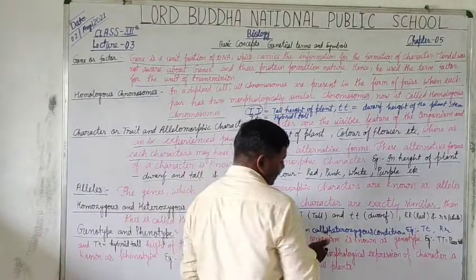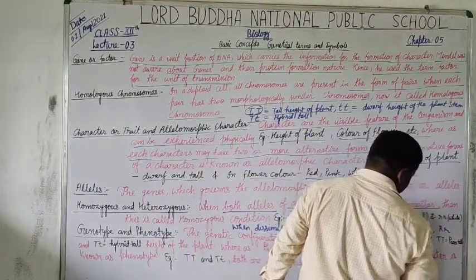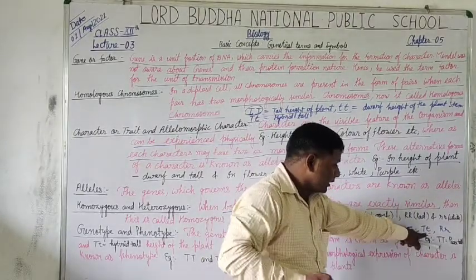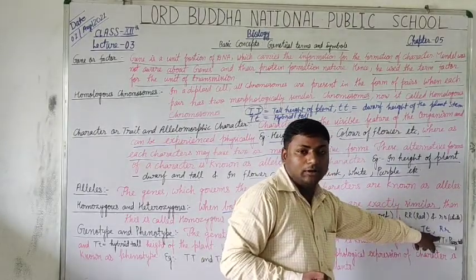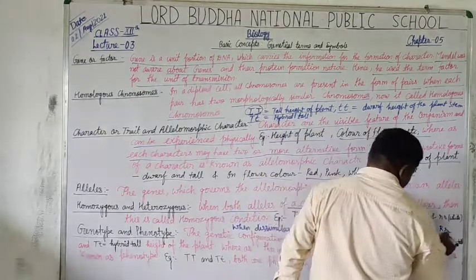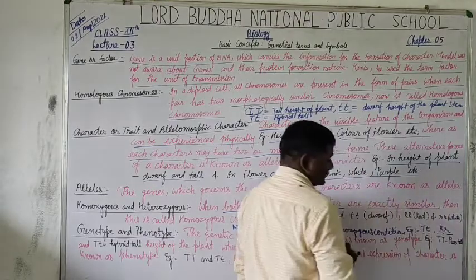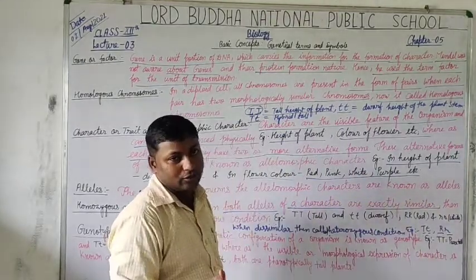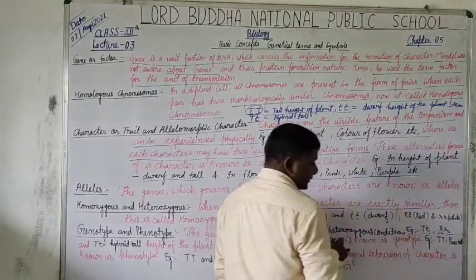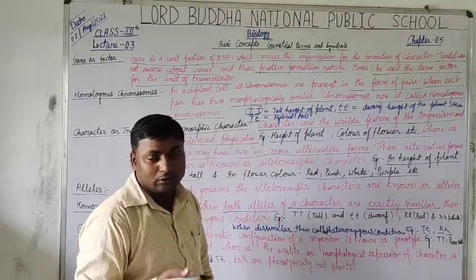As for example, capital T small t, one is capital and another is small, so this is the heterozygous condition. And one is capital R, another is small r. This is also heterozygous condition, because capital T represents tall whereas small t represents dwarf.